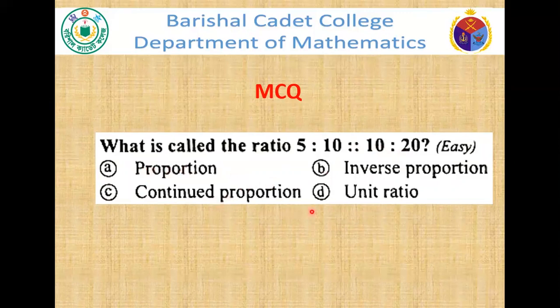Proportion, continued proportion, inverse proportion, unit ratio. What will be the answer? The answer will be C, continued proportion. Here we see if the subsequent and antecedent of two ratios are equal, then we call it continued proportion.